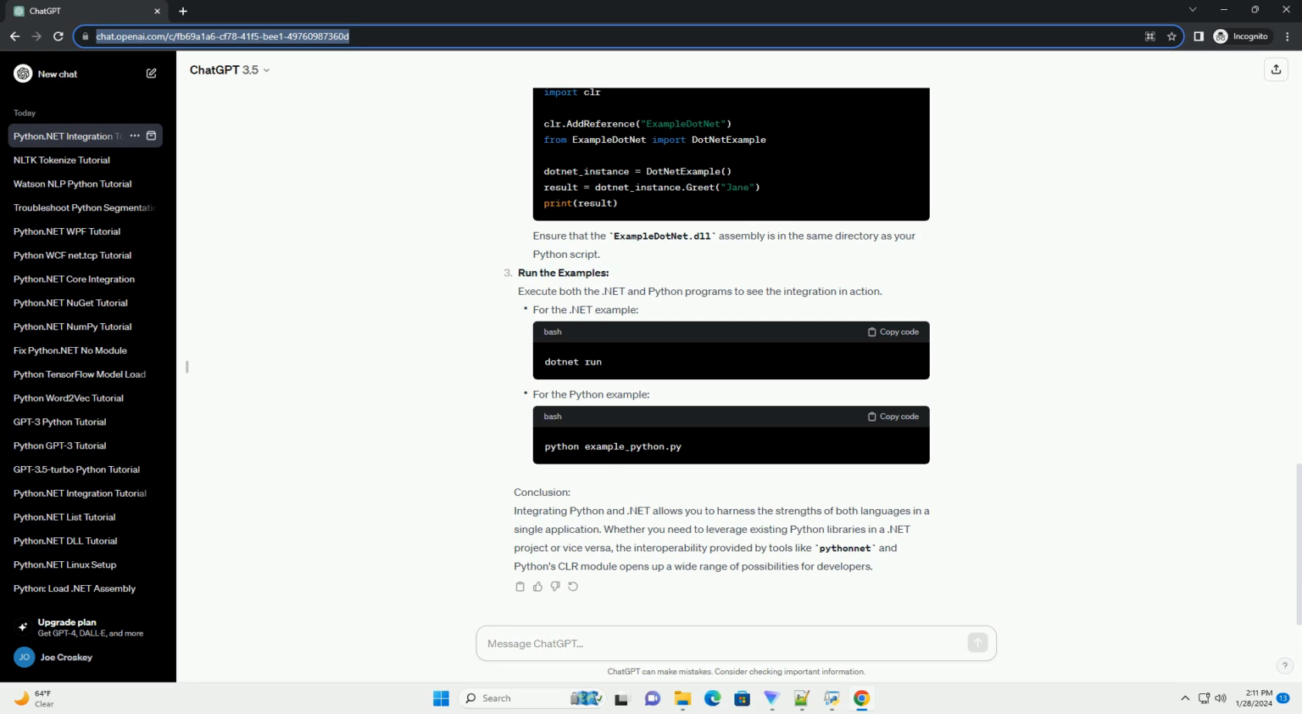Run the examples. Execute both the .NET and Python programs to see the integration in action. For the .NET example. For the Python example. Conclusion. Integrating Python and .NET allows you to harness the strengths of both languages in a single application. Whether you need to leverage existing Python libraries in a .NET project or vice versa, the interoperability provided by tools like Pythonnet and Python CLR module opens up a wide range of possibilities for developers. ChatGPT.